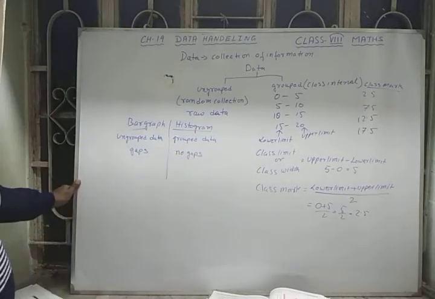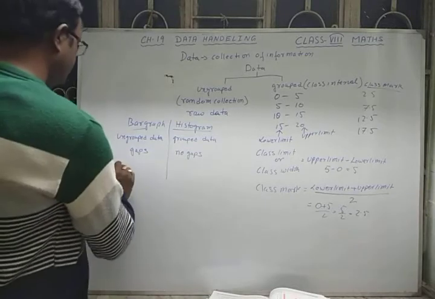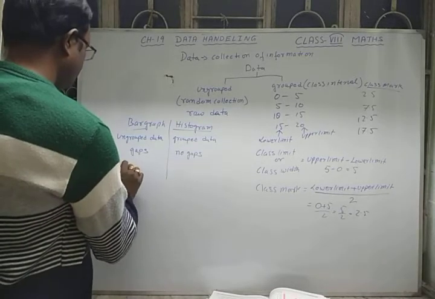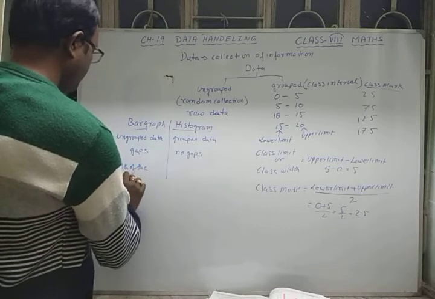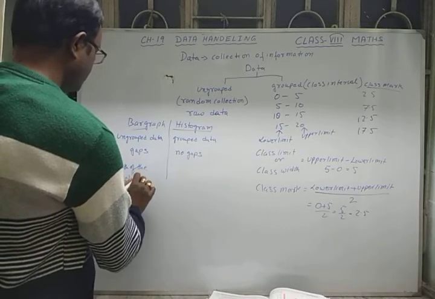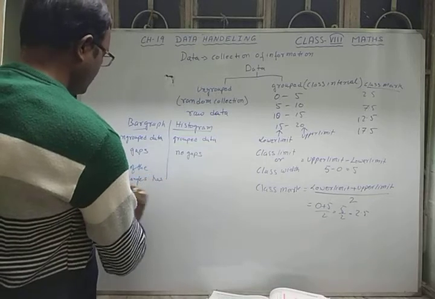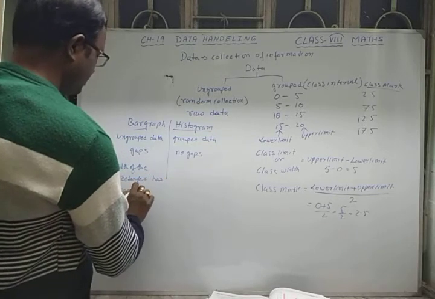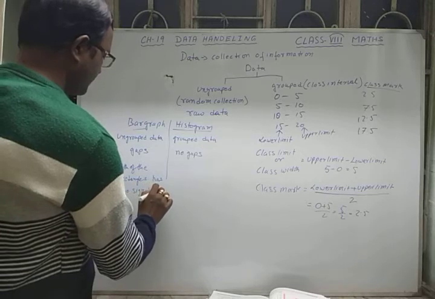In a bar graph, the width of the rectangles formed has no significance.